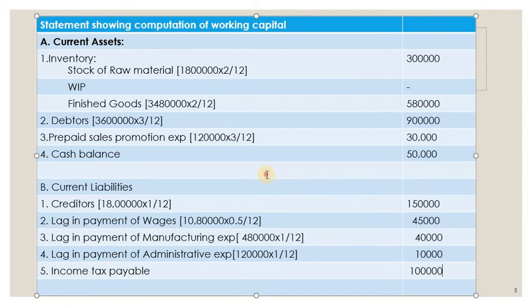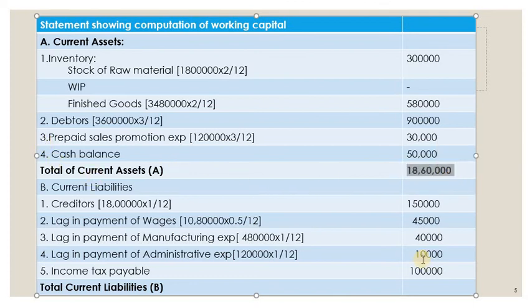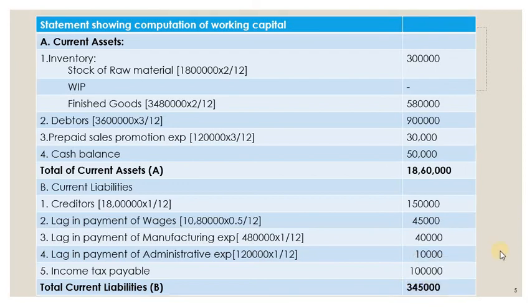Now let us total the current assets, total. And so total all the current assets, so we'll get how much? So total current assets is 18,60,000. Now what is total current liabilities? It is, I think it is 3,45,000. So we have got current asset and current liability. Now difference between two is working capital.